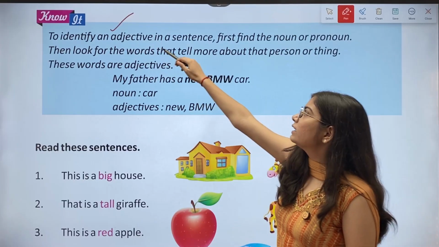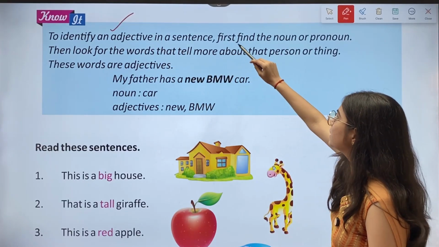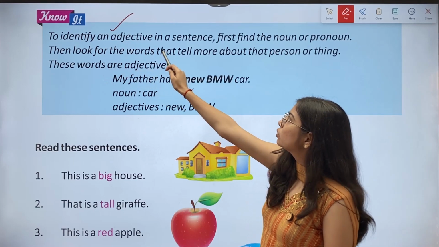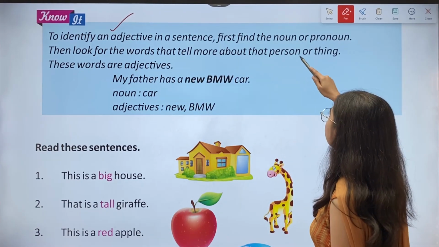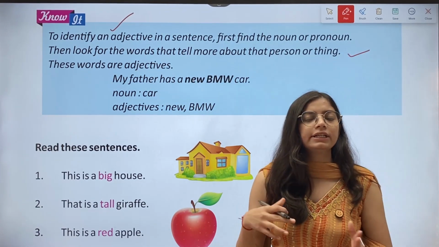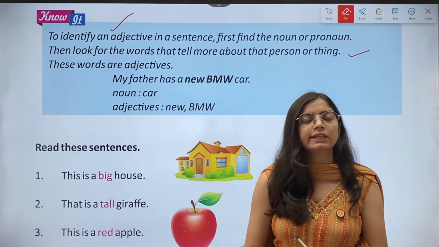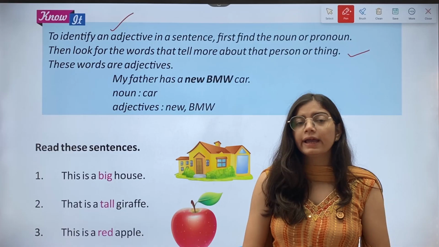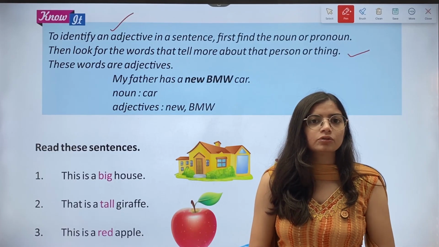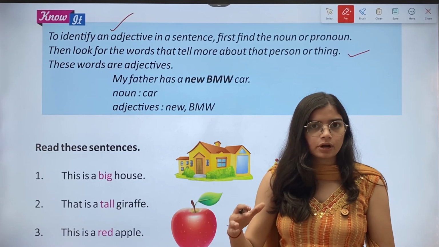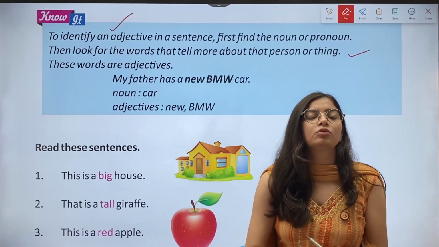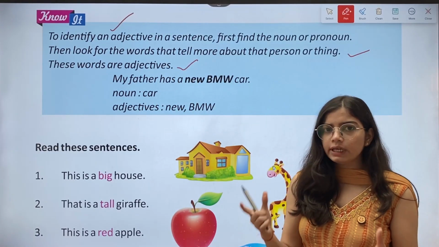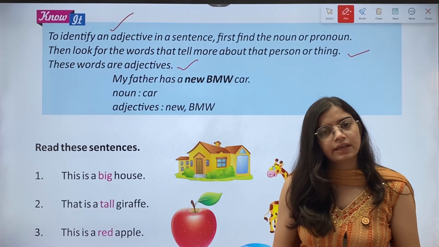To identify an adjective in a sentence, first find the noun or pronoun. Then look for the words that tell more about that person or thing. तो adjective को identify करने के लिए sentence में सबसे पहले हमें pronoun और noun को find करना होता है. फिर ऐसे words को ढूंढना होता है जो कि हमें noun और pronoun के बारे में कुछ extra, कुछ more बता रहे हो. These words are adjectives. उन्हीं words को हम adjectives कहते हैं.